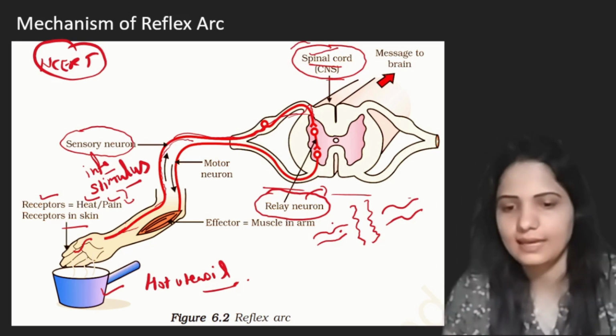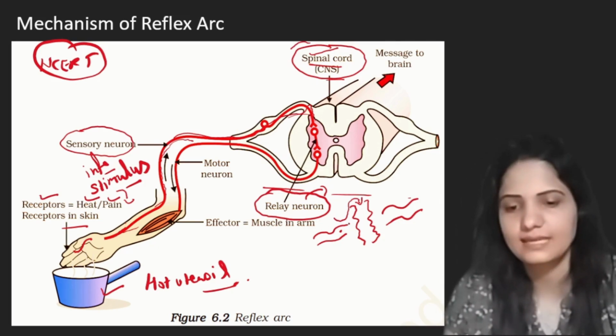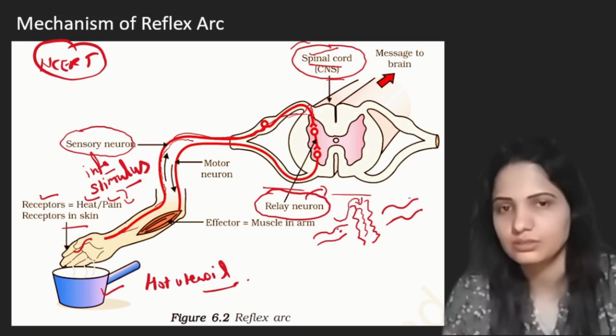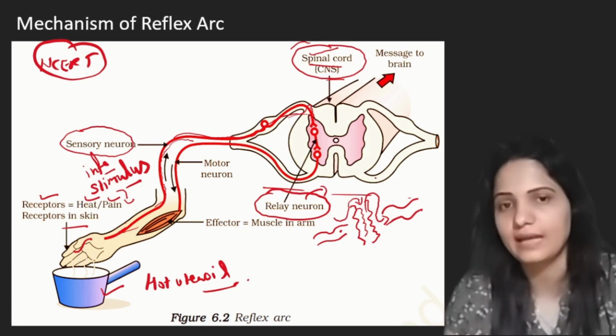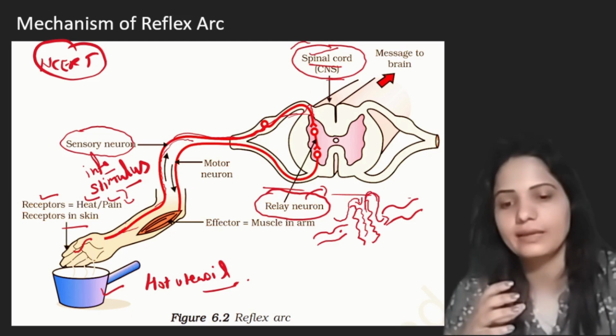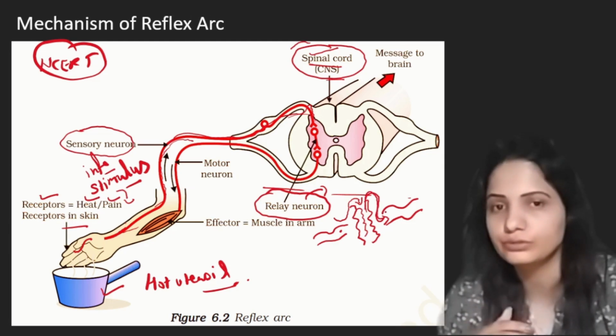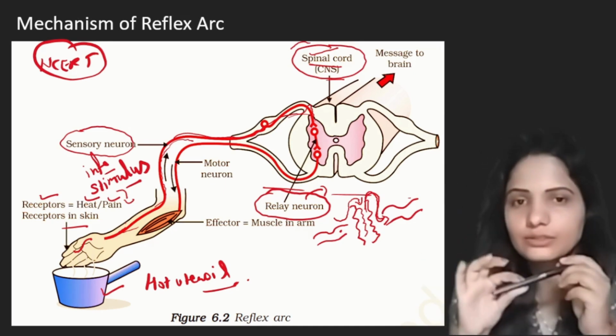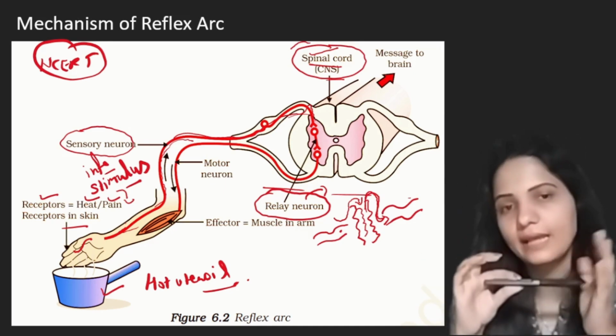As the sensory neuron sends its information to the relay neuron, they will analyze this change, and then send an order to the motor neuron, telling it what action the effector should perform in this condition. So we have this sensory neuron, this relay neuron, and this motor neuron.